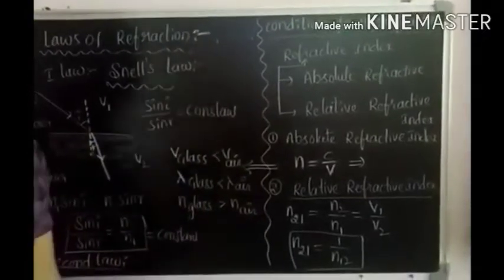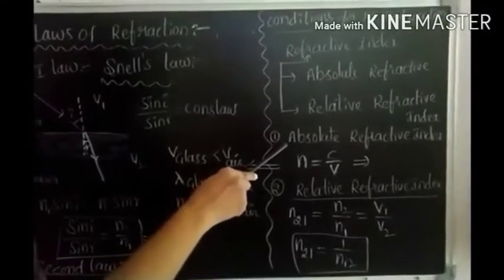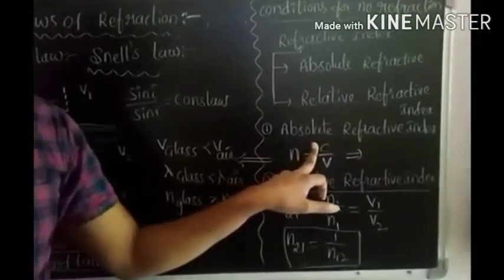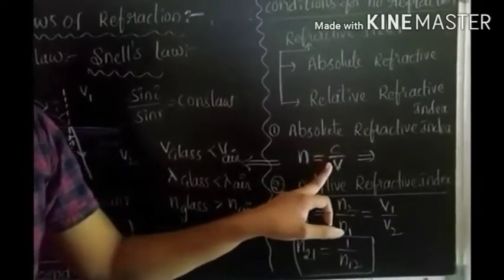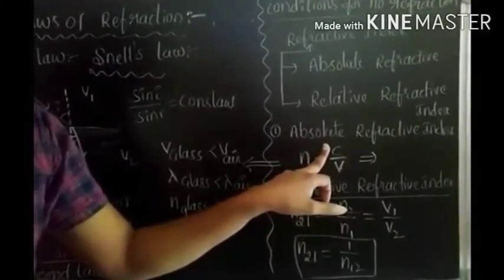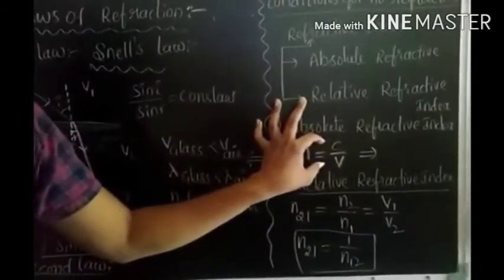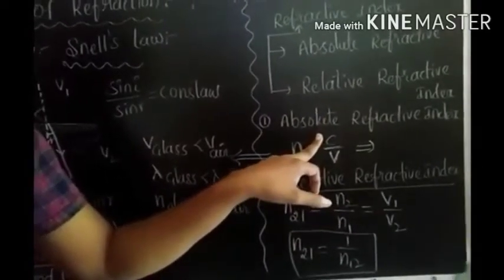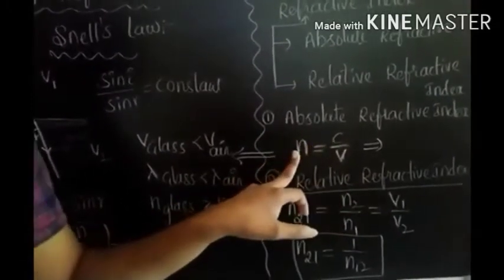What is the absolute refractive index? It is a ratio between the speed of the light in free space to speed of the light in medium. So n equal to C by V. C means speed of the light in free space, V means speed of the light in medium. Here we consider two media. C means speed of the light in vacuum or free space. This is the speed of the light in medium. This ratio gives to us absolute refractive index.